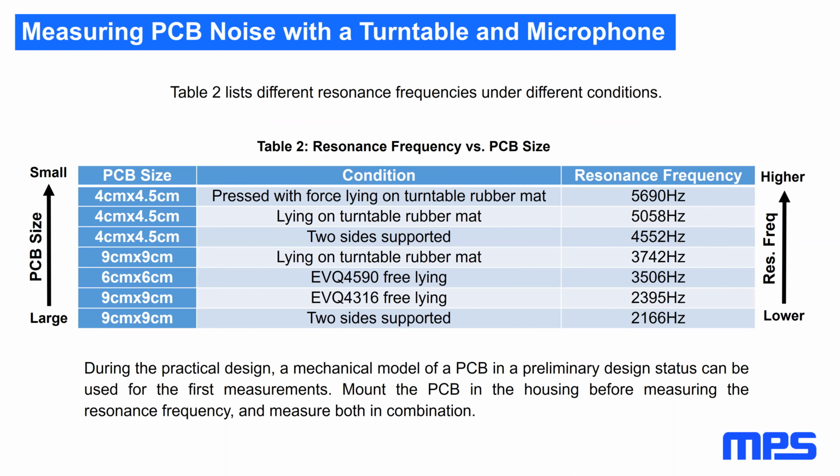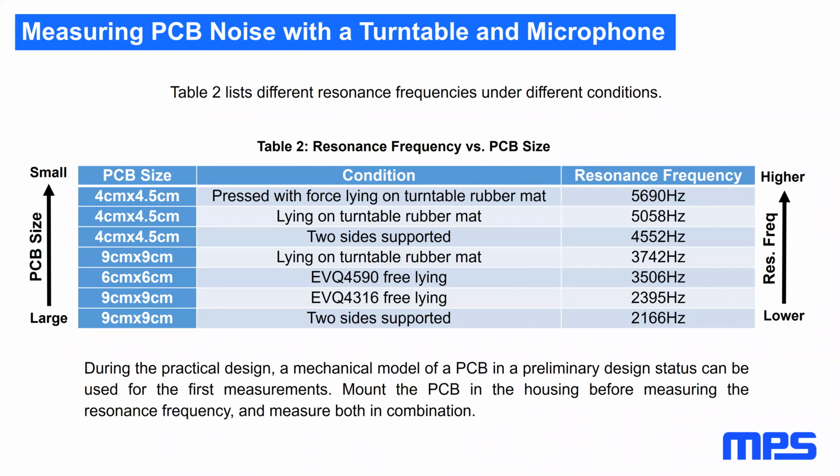This table here lists different resonance frequencies under different conditions. You see here a small PCB, 4 centimeters up to 9 centimeters, and under different conditions. The highest resonance frequency you have on the smallest PCB size.